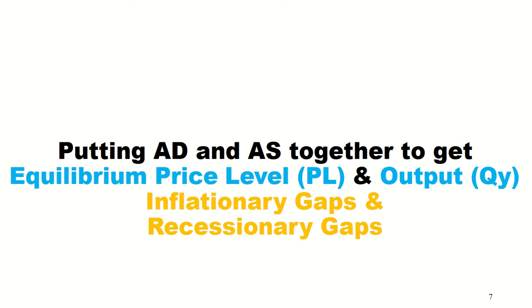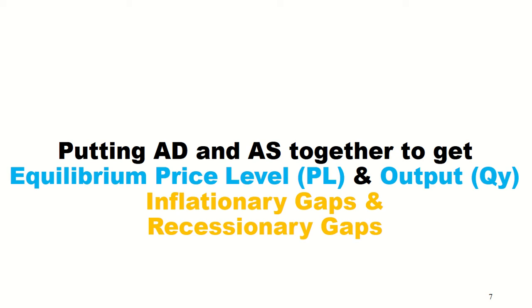Okay, welcome back. In today's lecture, we're going to talk about aggregate supply and aggregate demand together, and then we're going to look at equilibrium price, output, and we're going to look at inflationary gaps and recessionary gaps. So when we use the aggregate supply and aggregate demand model, we want that model to show us what would happen in the short run and the long run with price and output, or price level, inflation, and output, GDP.